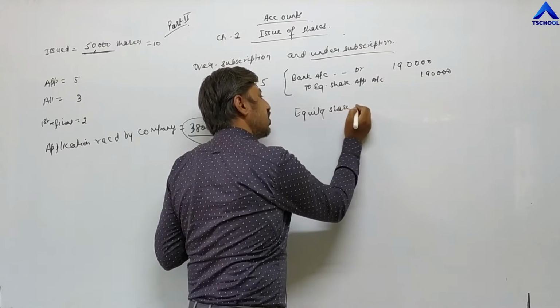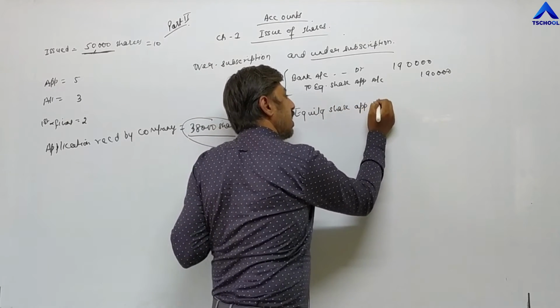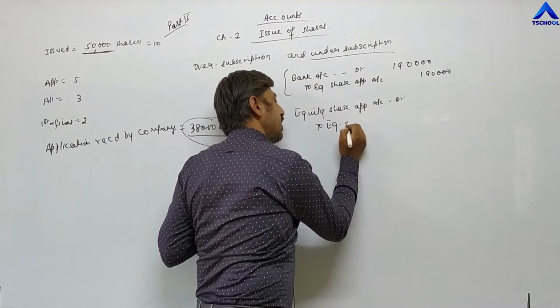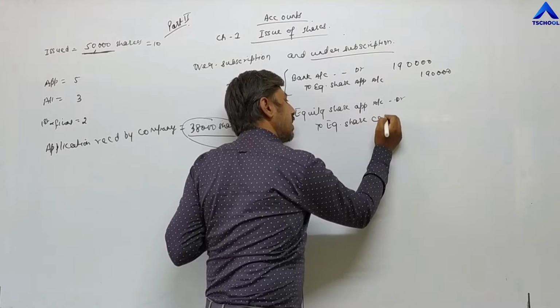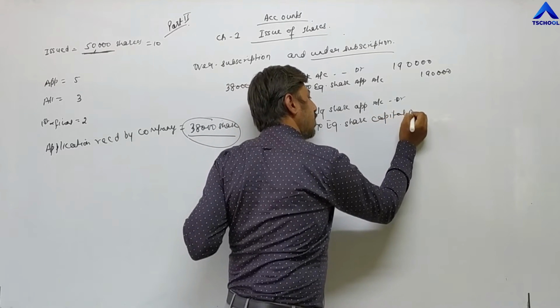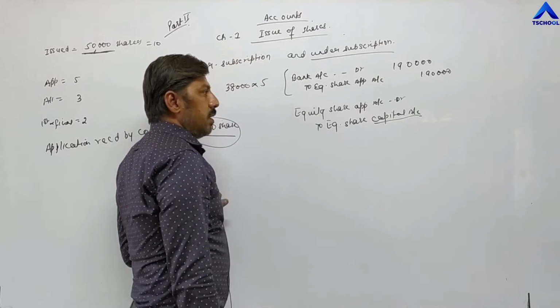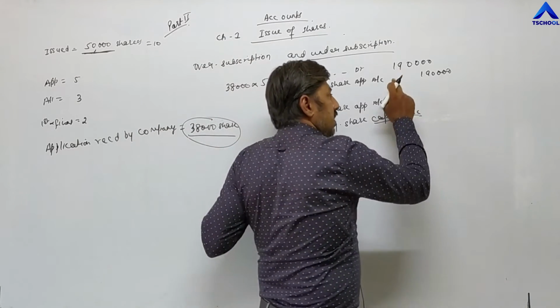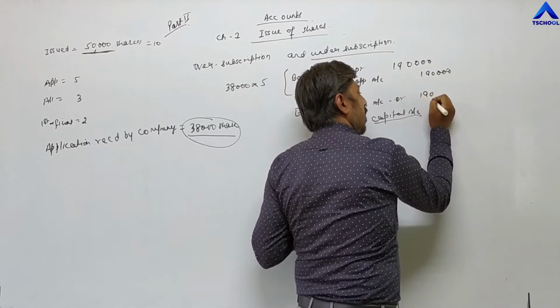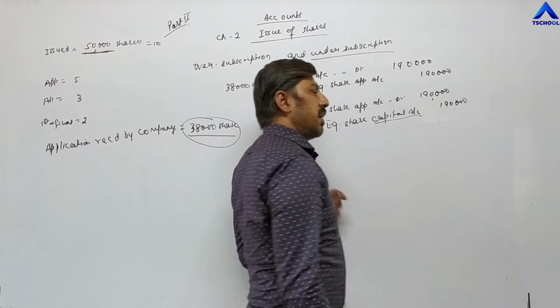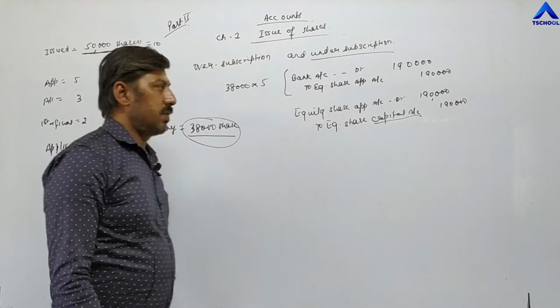equity share application account debit to equity share capital account. Now here the capital account is opened and the complete 1,90,000 will be transferred to their accounts. 1,90,000 rupees will be transferred to different investors' capital accounts.